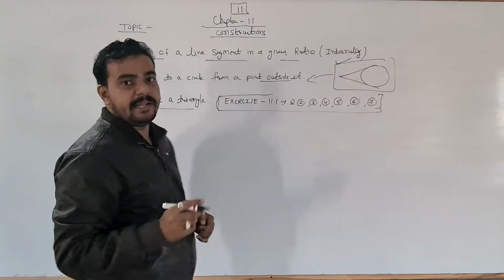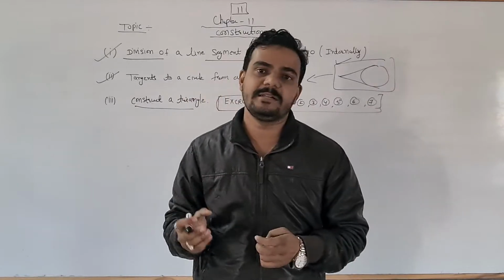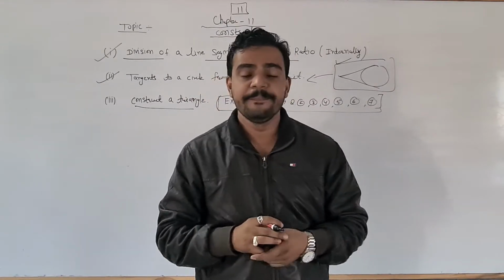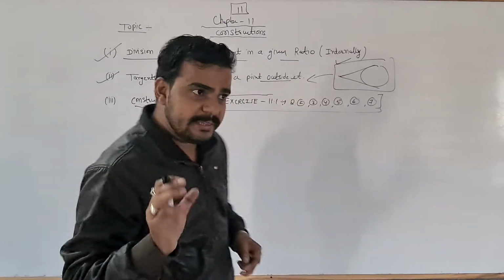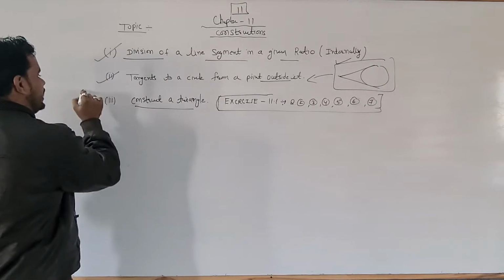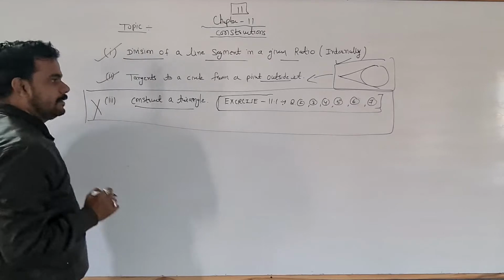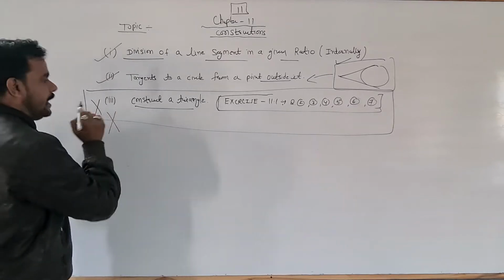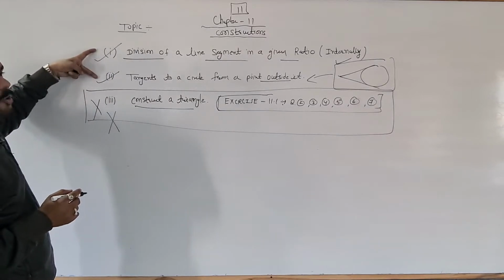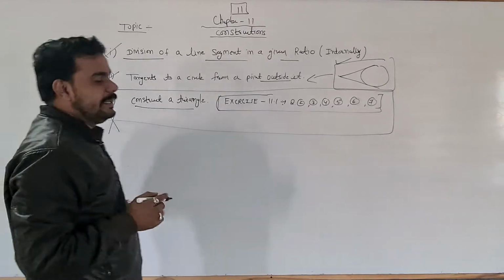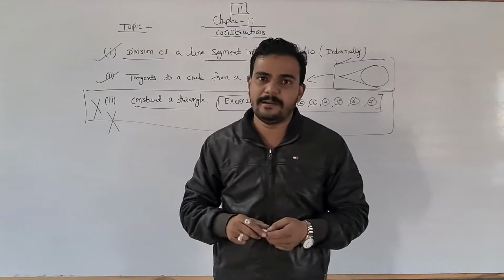Construction of a triangle means a triangle is given to you, and you have to construct another similar triangle just like it. For this year, as you know, CBSE reduced some syllabus. In that syllabus, this topic is reduced. It means there is no need to solve this topic for this year. This topic has been reduced from your syllabus. It means we have to solve only these 2 topics.